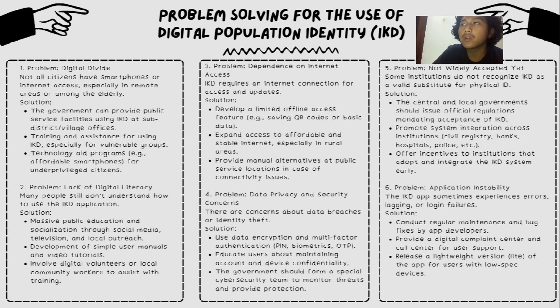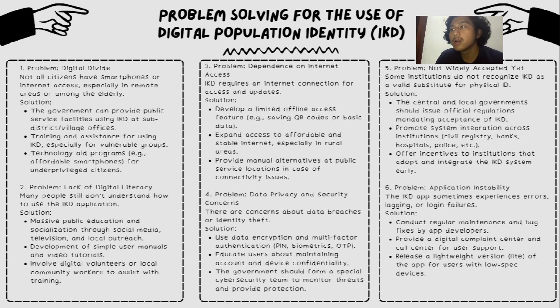Problem solving for the use of digital population identity. One, problem: digital divide. Not all citizens have smartphone or internet access, especially in remote areas or among the elderly.